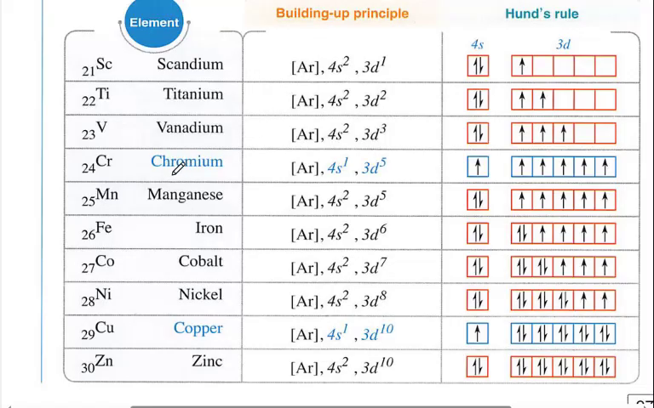Here, iron 26, 4s2 and 3d6. If it loses 3 electrons from the 3d, then it must first lose 2 electrons from 4s and 3 electrons from the 6 electrons of the 3d. So its oxidation state here is positive 5, and it is not one of the oxidation states of iron.